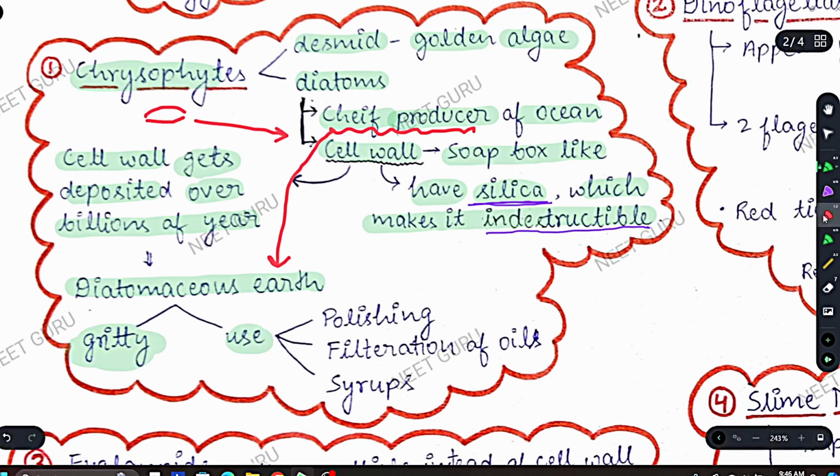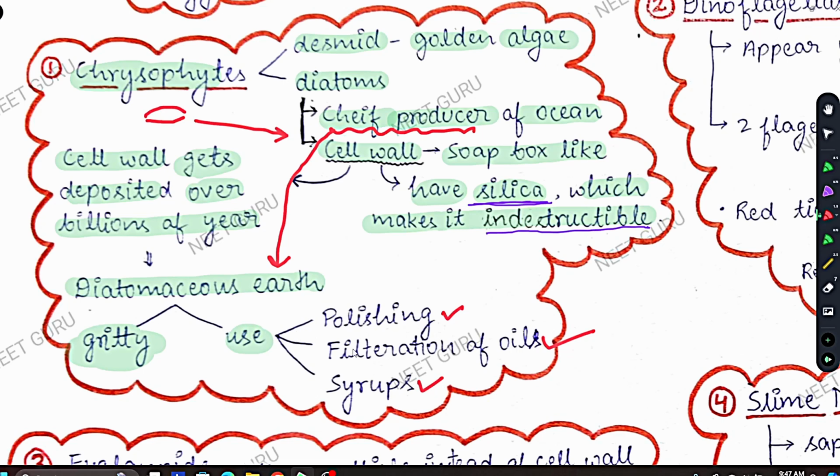Now diatomaceous earth is gritty, and there are uses of it. What is meant by gritty? That it is not smooth. And what are the uses? The first use is polishing. Second, it is used to filter oils, and it is also used in syrups. When you have syrup, you can feel the grittiness. Generally most syrups are not smooth, especially the cough syrup that you have. So diatomaceous earth is also used in syrup. These are the 3 uses you have to learn: polishing, filtration of oils, and syrup. These are the only things you have to learn about chrysophytes.